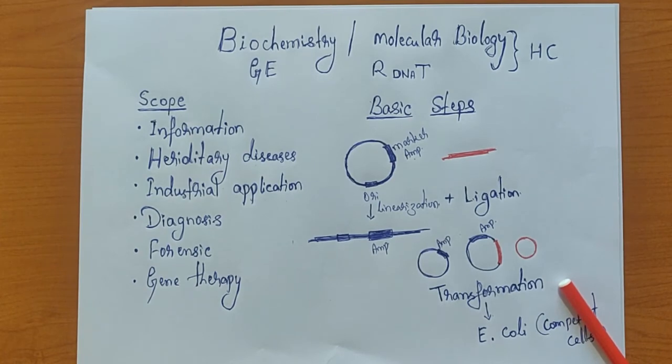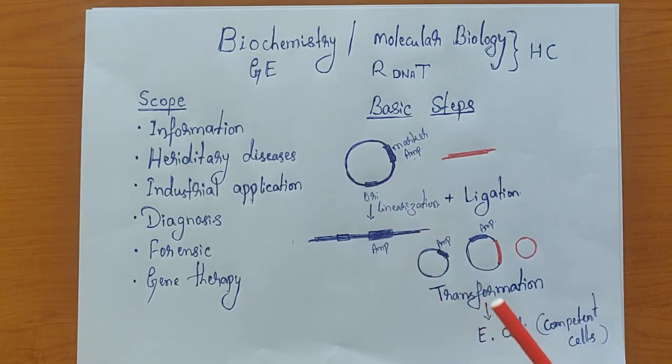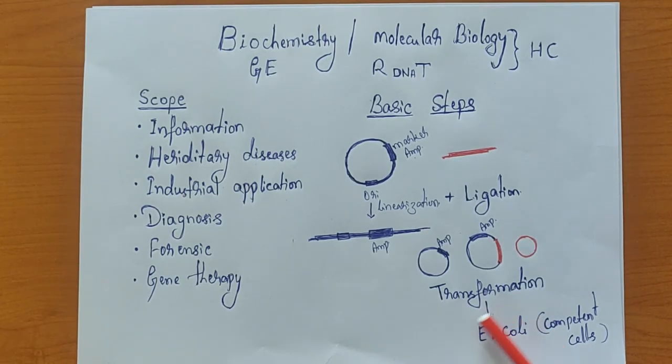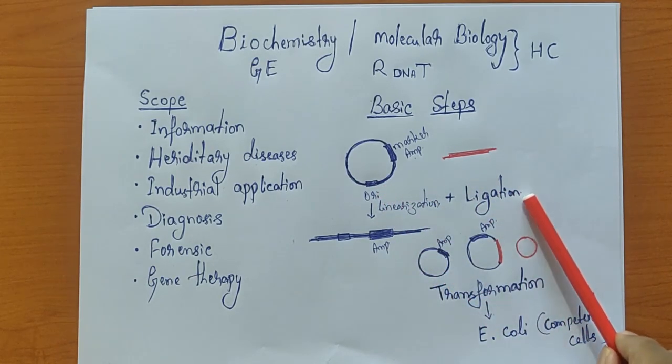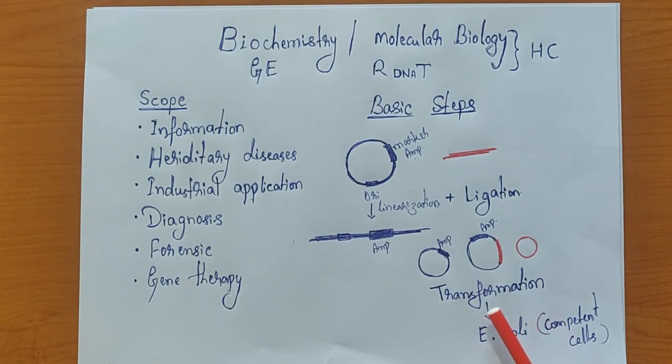What exactly is a transformation? Here I told you that this is a vector which is normally present in a host, that is in E. coli, as an extra chromosomal DNA. So we will take this E. coli, and to this E. coli we are going to transform all these ligation products. That particular process is called the transformation process. So here is the linearization, then the ligation, then the next step is the transformation. That means the E. coli has to accept this extra chromosomal DNA.